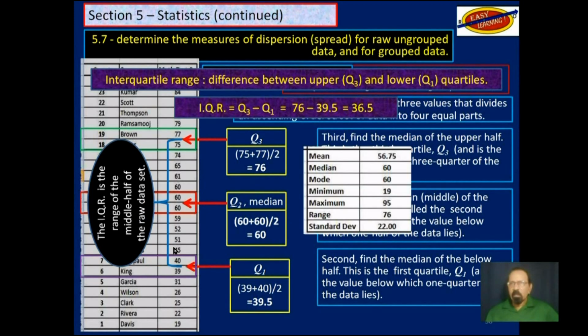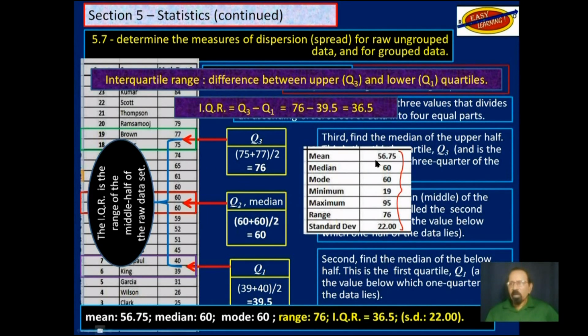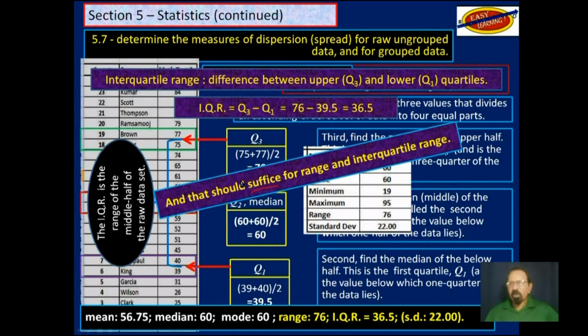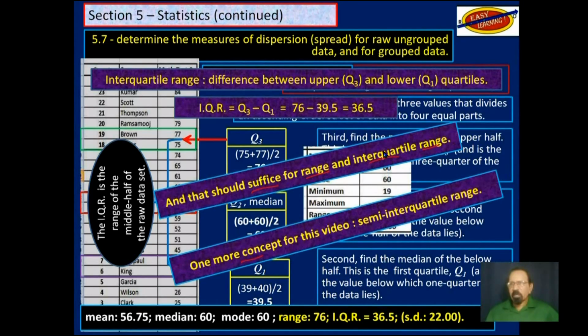So if we look at that from Microsoft Excel, we have mean, median, and mode. That's measures of central tendency. And then we have range. We also have interquartile range and standard deviation. Those are measures of dispersion, and you need both of those to properly understand. And that should suffice for range and interquartile range. We have one more concept for this video, and that is the semi-interquartile range.